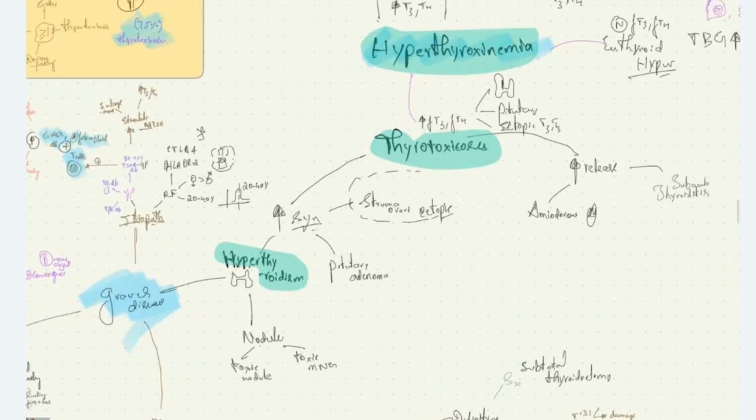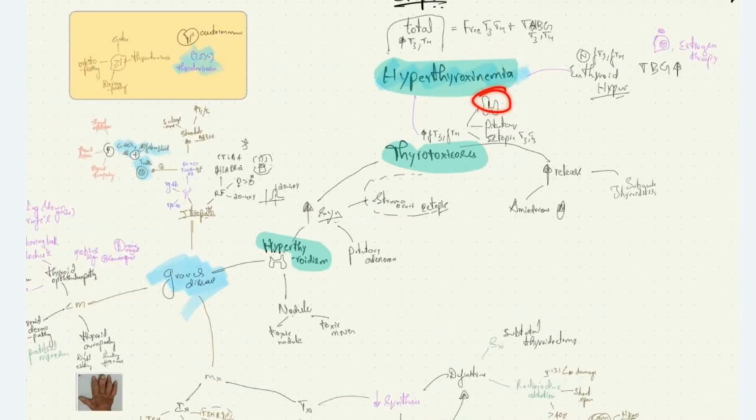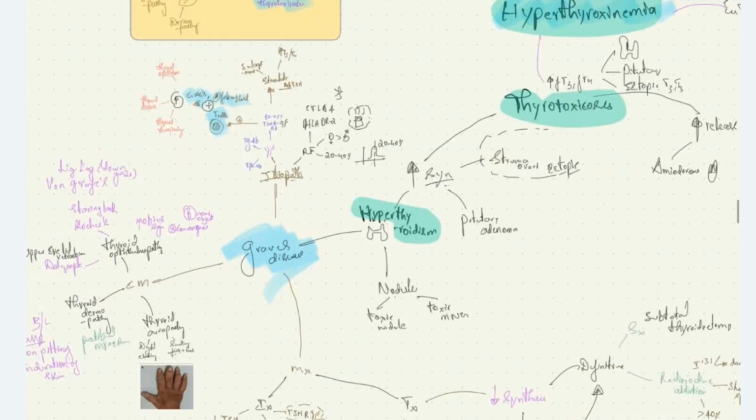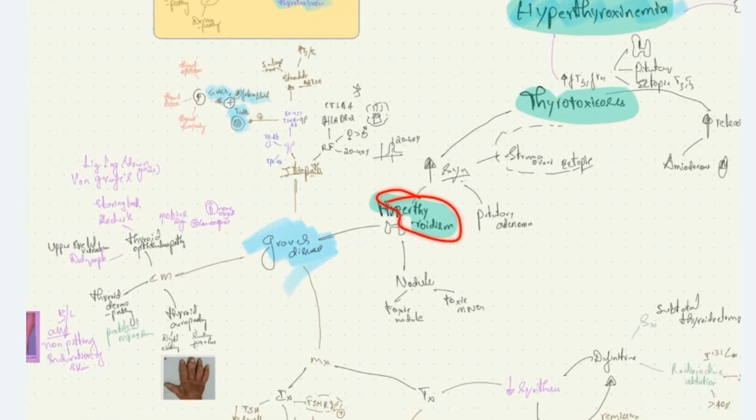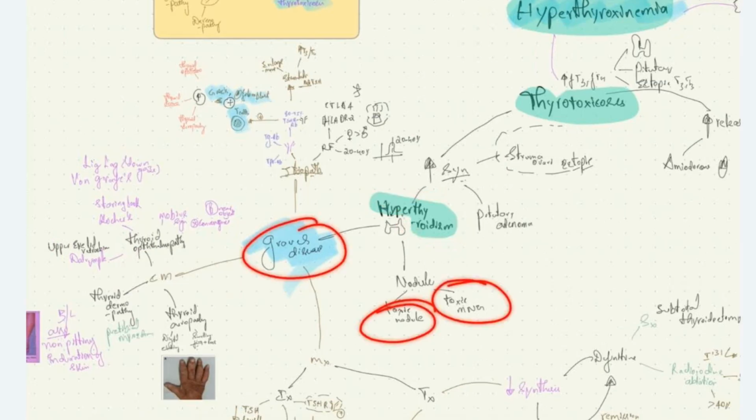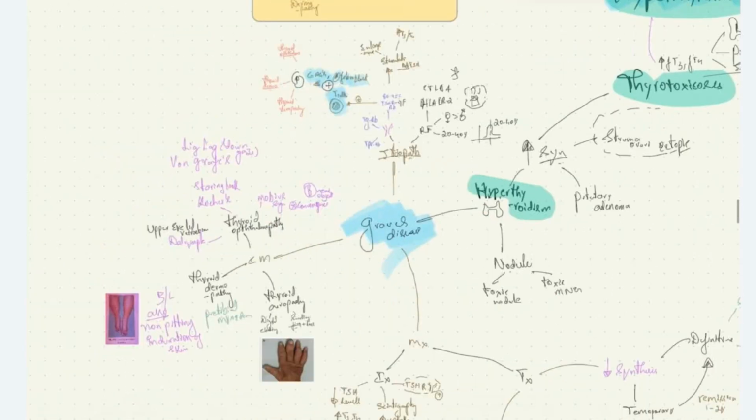If they are due to thyroid causes, it is called hyperthyroidism. If it's due to pituitary causes, the pituitary causes can be pituitary adenoma and others. There can be ectopic secretion of thyroid hormones, like an ovarian tumor or a tumor which can secrete T3 T4. The causes of hyperthyroidism are Graves' disease, toxic nodule, toxic multinodular goiter. Then we saw Graves' disease in great detail: the etiopathophysiology, risk factors, and antibodies.